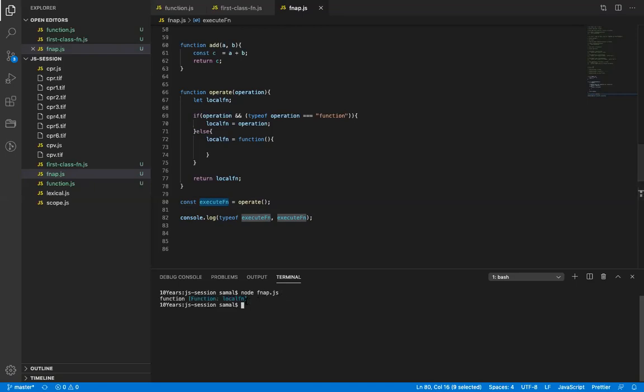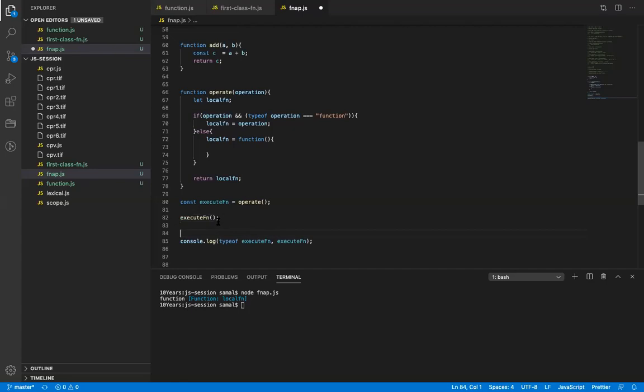It will be the local function, because here I'm creating a new function, since this condition did not get fulfilled. The moment I use function add, it will print the add function. If I remove this, it will print the local function because it expects a function but did not receive a function.